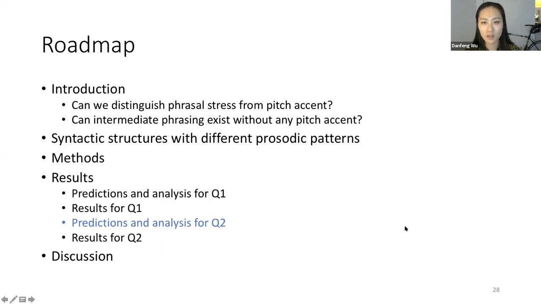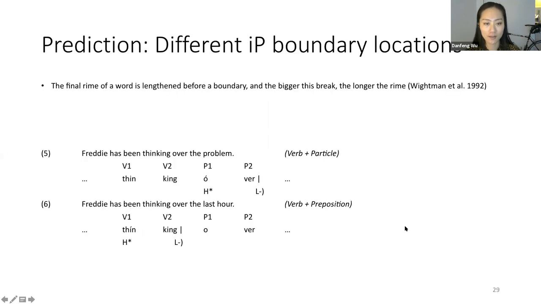So now let's look at the predictions and analysis for the second research question. We know independently about pre-boundary lengthening effects. That is, the final rhyme of a word is lengthened before a boundary, and the bigger this boundary, the longer the rhyme. So this makes the following prediction.